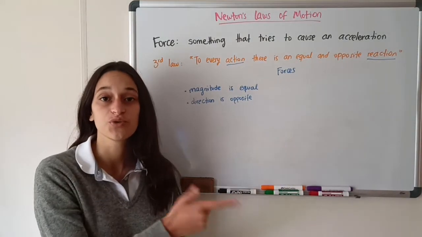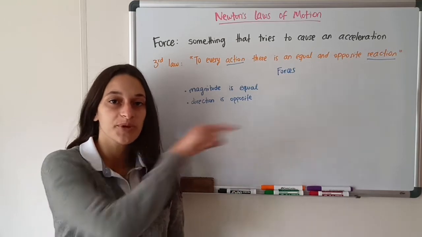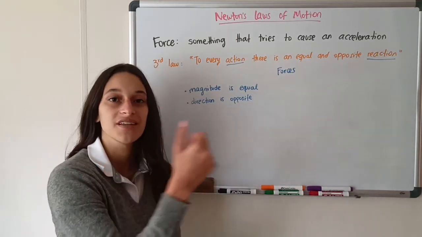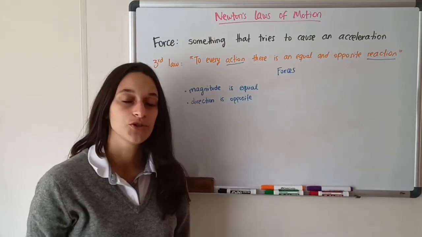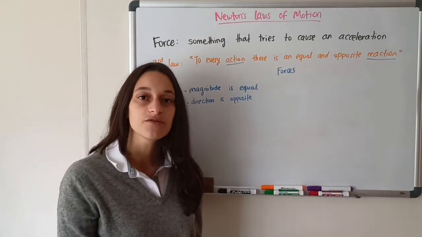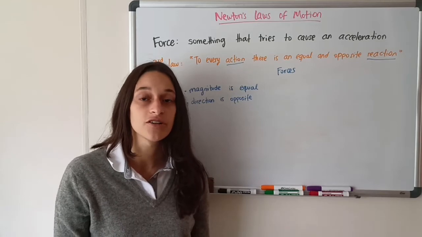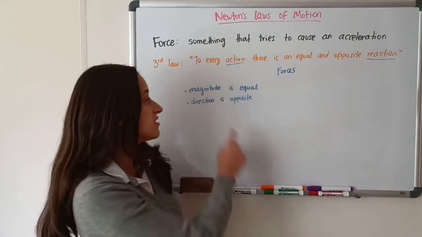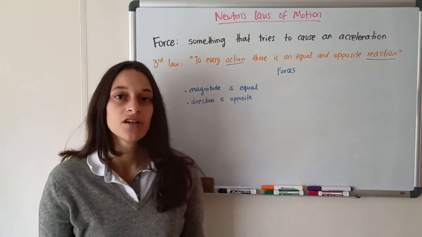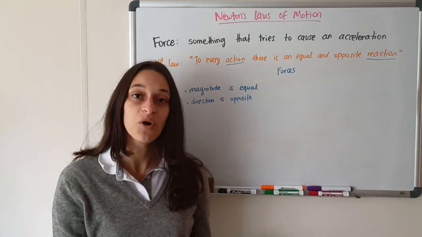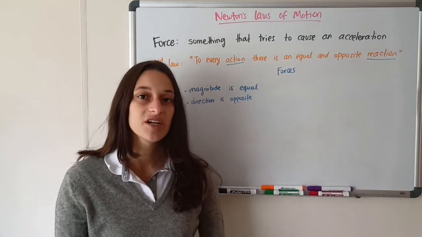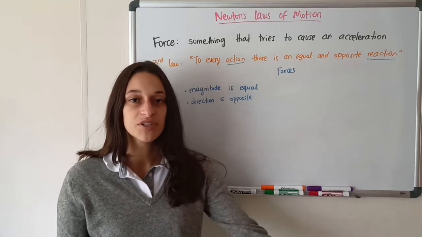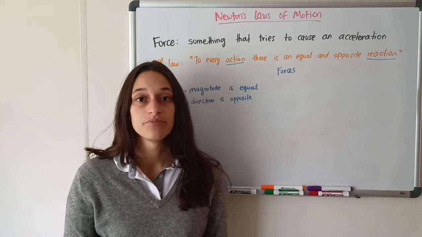Or if a gun shoots a bullet, the gun will push the bullet forward and the bullet will push the gun backwards. That's why you feel a recoil when you shoot a gun. But the acceleration of the bullet and the acceleration of the gun are not the same, because even though the force on both is the same, it's an equal reaction, the mass of the bullet is a lot smaller than the mass of the gun. So because of Newton's second law that we just saw, the bullet will accelerate much faster than the gun.